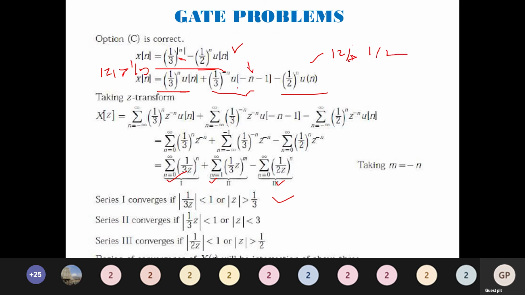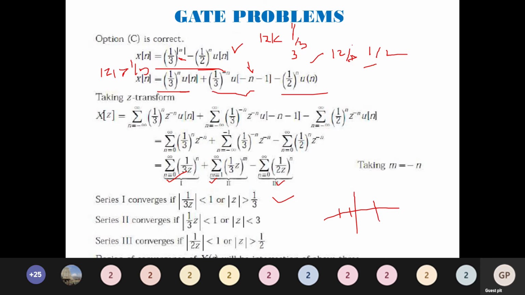It is very simple. Again, u of minus n minus 1, it is going to be |z| less than 1/3. So I have got 3 ROCs. Then from these you have to decide which to take. So what are the points? |z| less than 1/3 gives 1 divided by 1/3, so in fact it should be |z| less than 3. I will also have |z| greater than 1/2. So 1/2 is 0.5, 1/3 is 0.33, and 3 is somewhere around here.